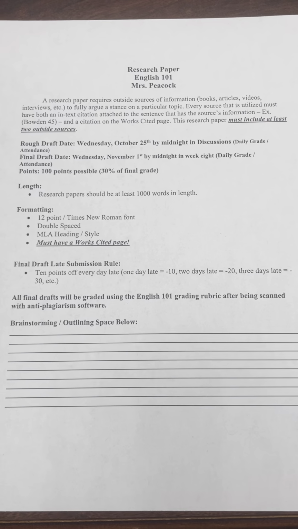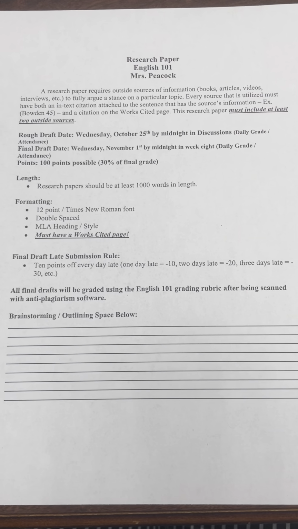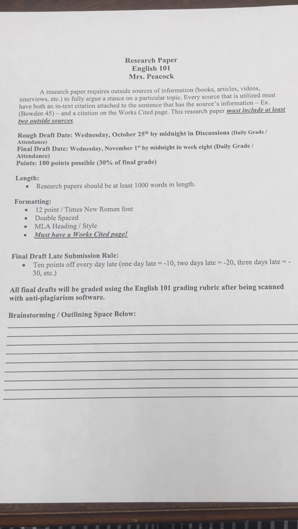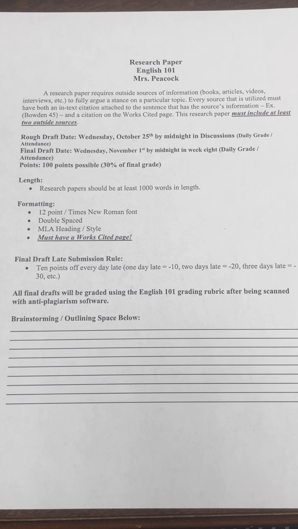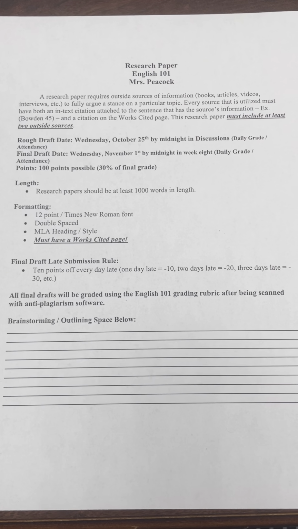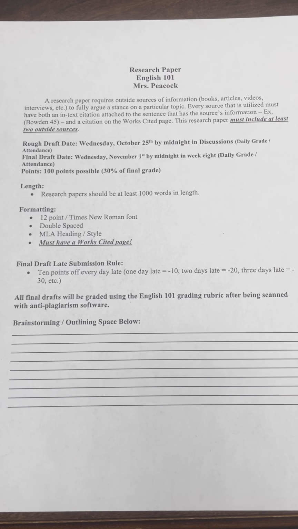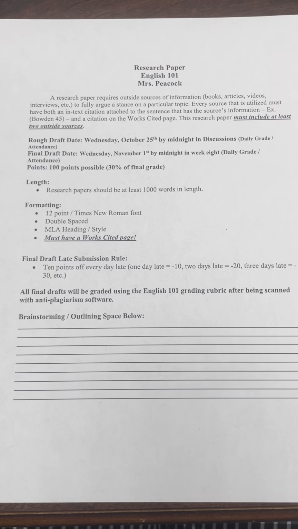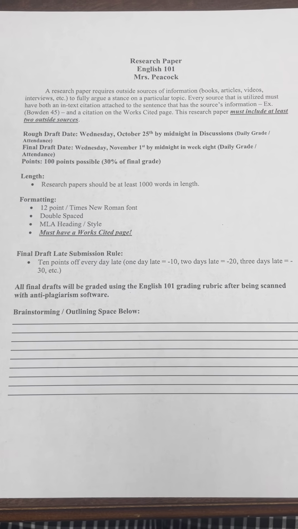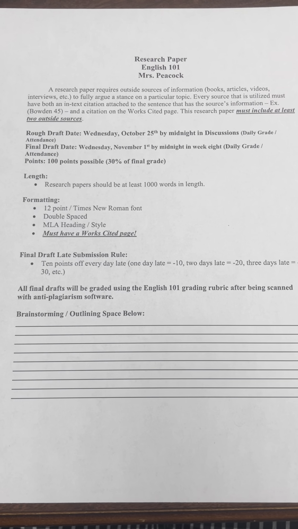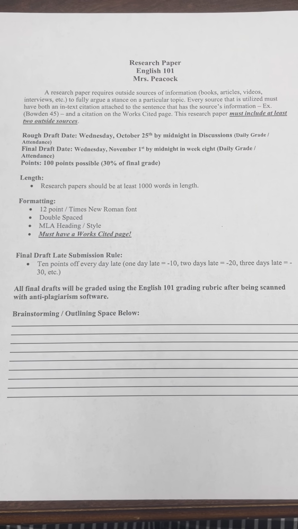As always, there's a final draft late submission rule, which is 10 points off every day late. So make sure you turn in those final drafts on time. And all of your final drafts will be graded using the English 101 grading rubric that's on the Getting Started page of Blackboard. And it will be scanned with anti-plagiarism software, and that's all the more important for a paper like this where you are using outside sources. Make sure every time you pull information from an outside source that you include that in-text citation, which is just the parentheses, that Bound in 45 at the top is how it would look at the end of the sentence, and a works cited citation.